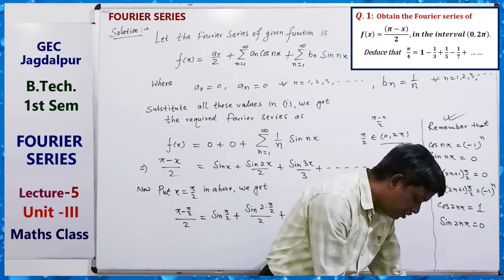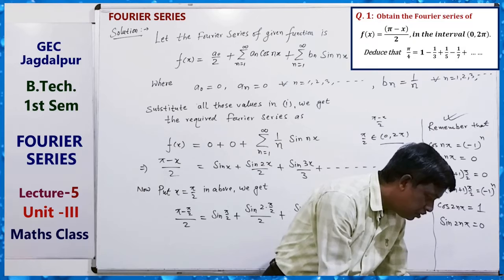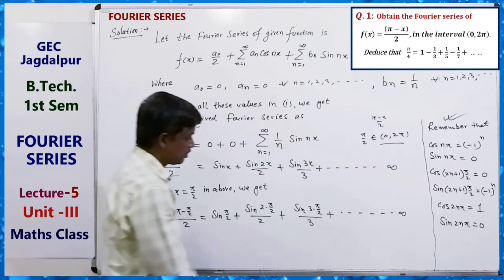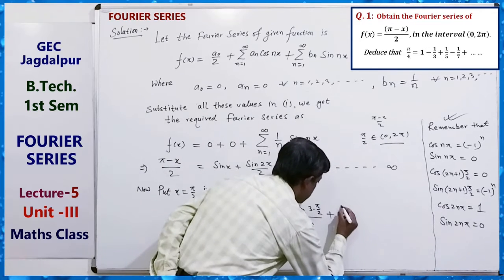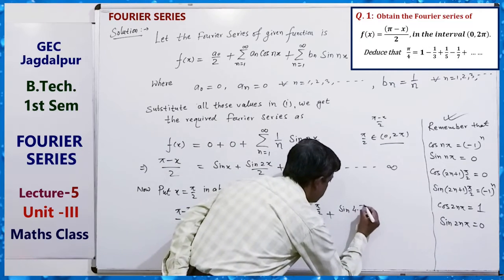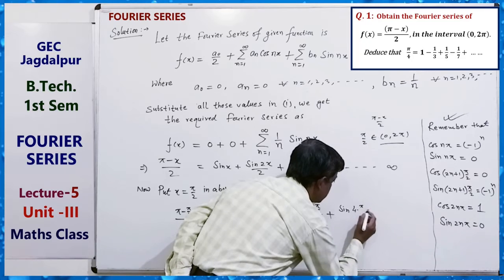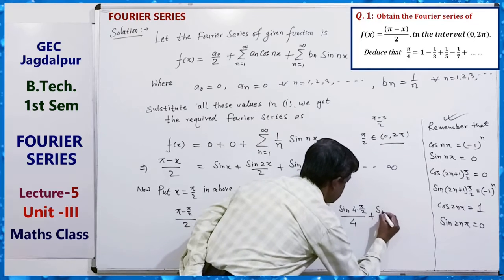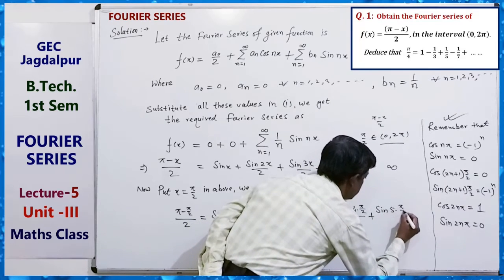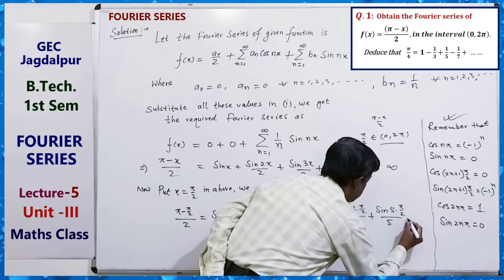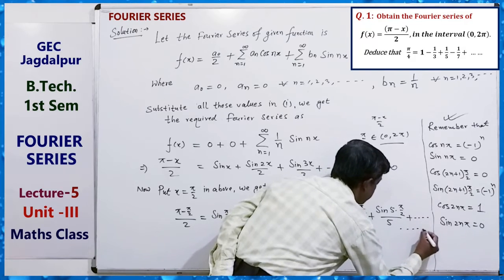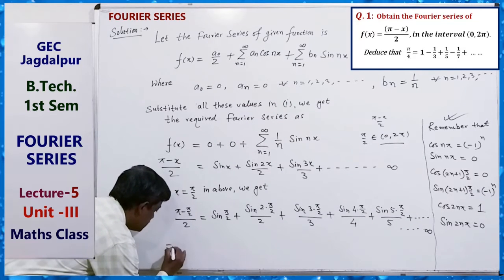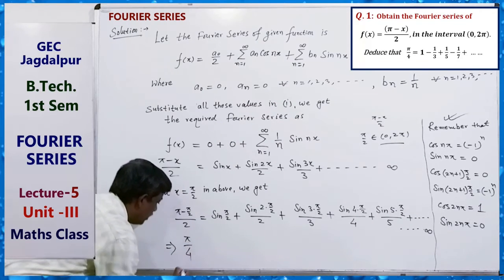What do we have to prove? Sin(4 into pi by 2) upon 4, sin(5 into pi by 2) upon 5, just like this. For getting that relation, here we see that pi by 4 is on the left hand side.